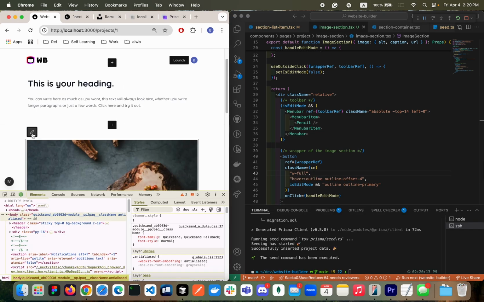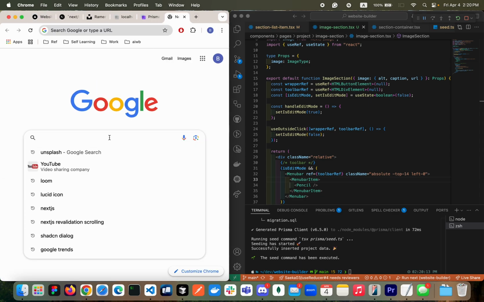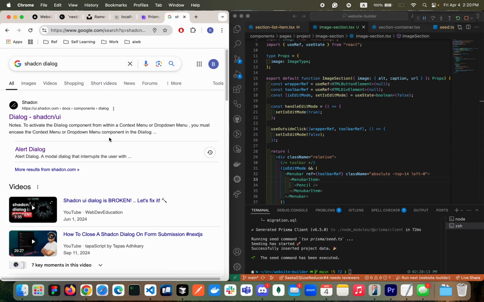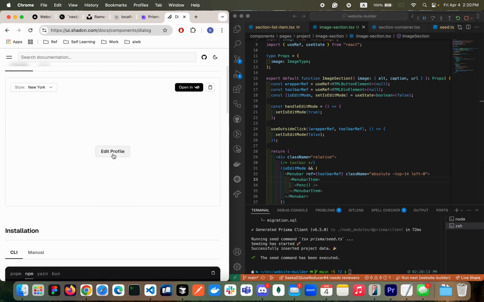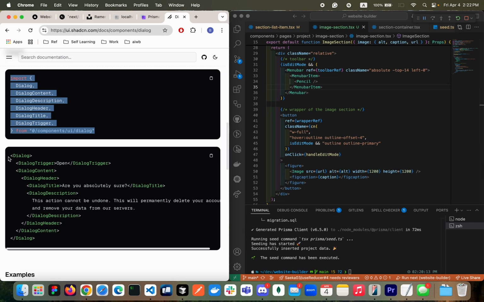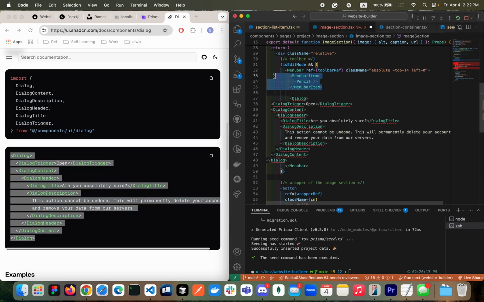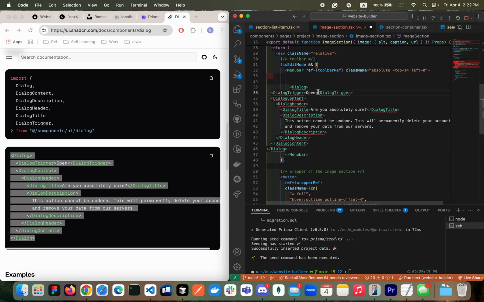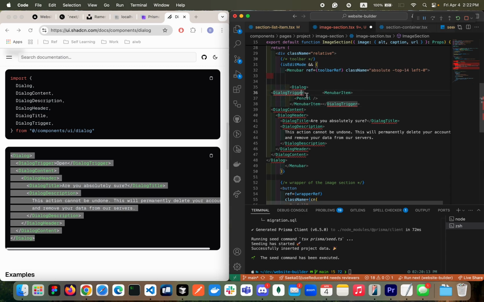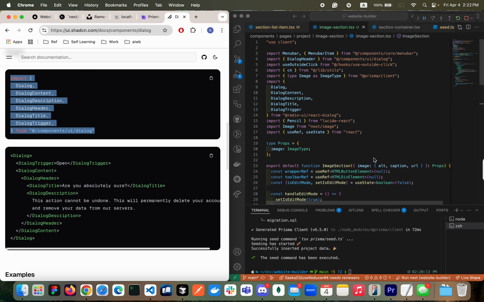Next the goal is we want to open up the modal when we click this guy. Let's go to the ShadCN dialog, okay? Dialog. Then you can just simply copy paste whichever works best for you. So we're gonna copy this guy, and then right underneath we're gonna paste it, and then replace the menu bar inside of the trigger, and then we're gonna give the trigger asChild. Looking good. Of course, we need to replace the import properly, unless it has been done correctly.